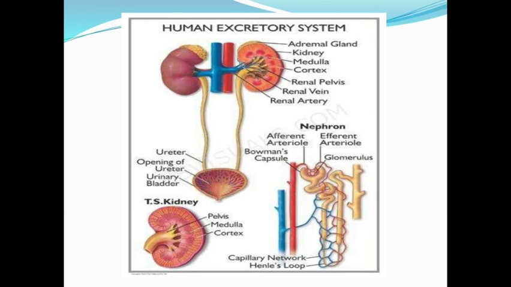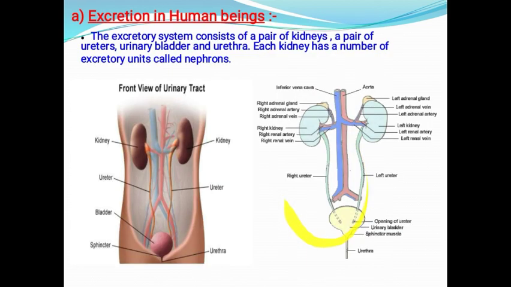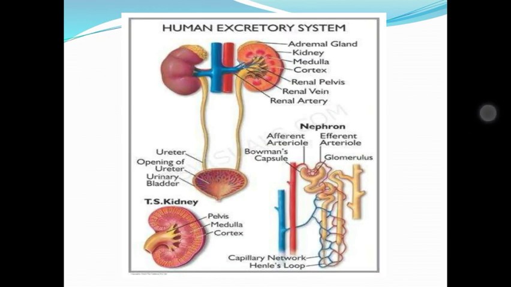It contains the renal artery and renal vein. This is the structure of the human excretory system, that is the kidney, which is bean shaped. We'll see the structure of nephron in the next slide.